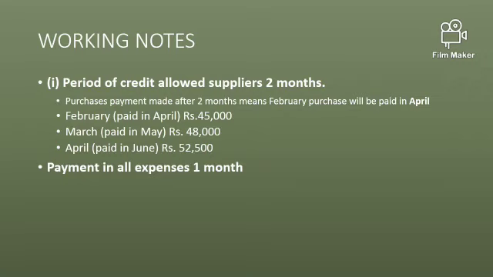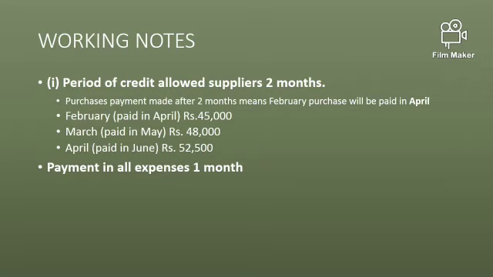So in April we'll make a payment of 45,000. Then whatever we purchase in March, we are going to make payment in May. So this 48,000 we will pay in the month of May. And whatever we purchase in April, that raw material which is 52,500, we will pay after 2 months, that is in the month of June.